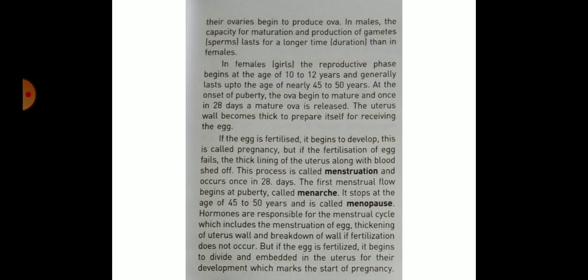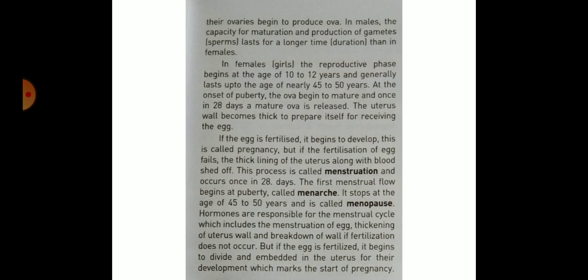At the onset of puberty, the ova begin to mature, and once in 28 days, a mature ovum is released. The uterus wall becomes thick to prepare itself for receiving the egg. If the egg is fertilized, it begins to develop. This is called pregnancy. What if the fertilization of the egg fails?